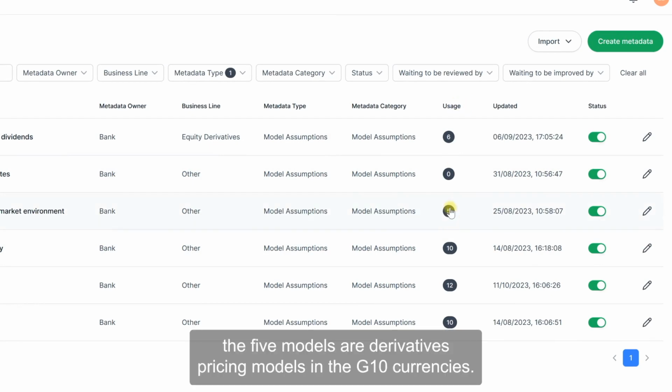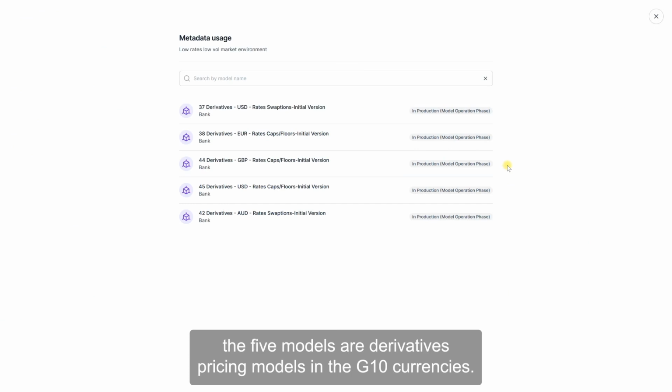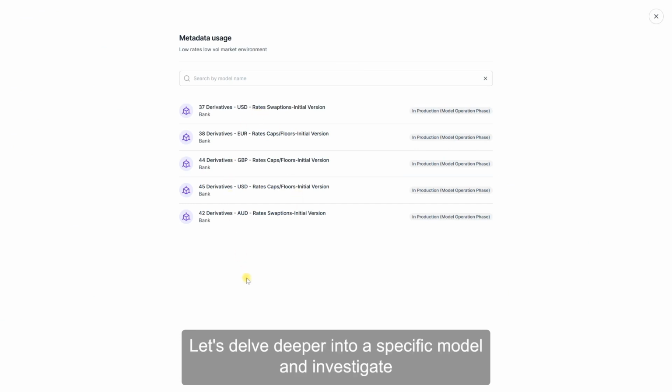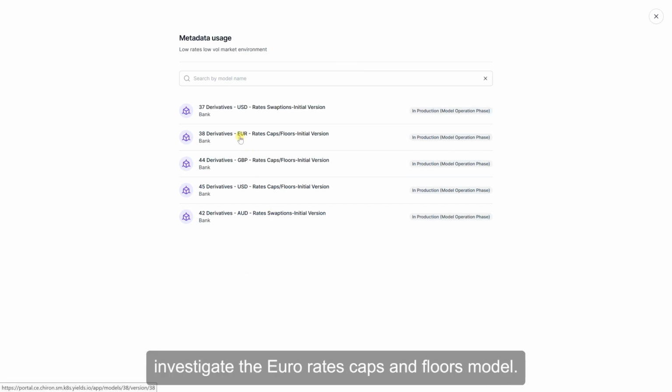We can see that the 5 models are derivatives pricing models in the G10 currencies. Let's delve deeper into a specific model and investigate the euro rates caps and floors model.